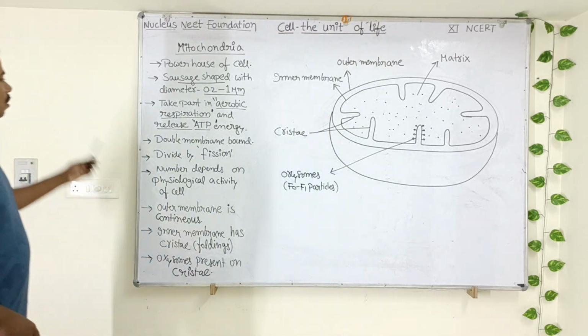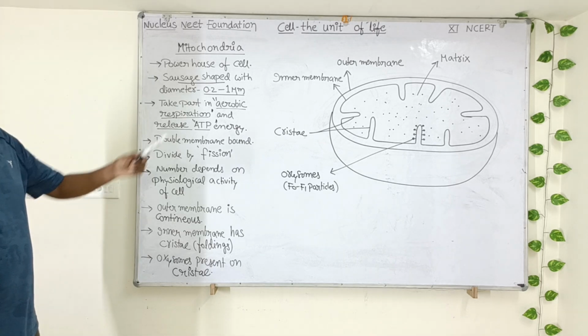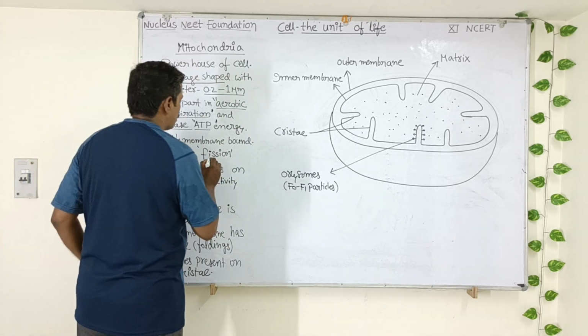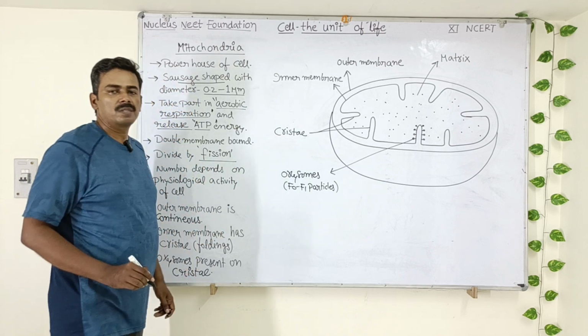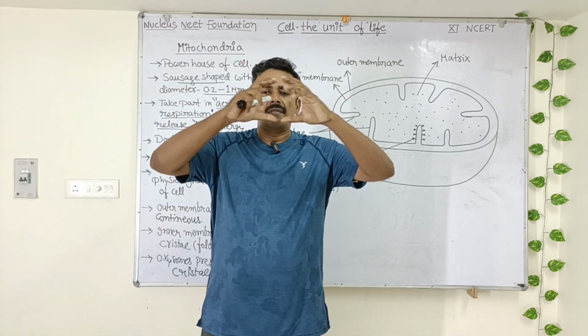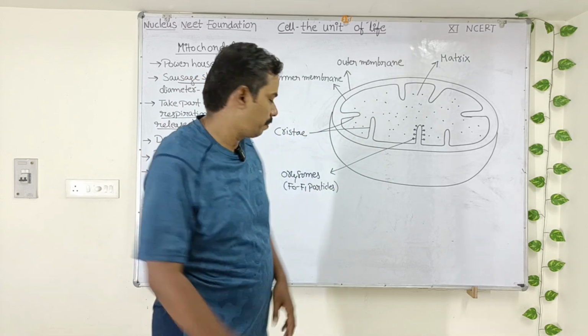Okay. So look here students, it is a double membrane bound cell organelle. The mitochondria divides by a process called fission. That means one mitochondria divides into two mitochondria. We call that process fission.